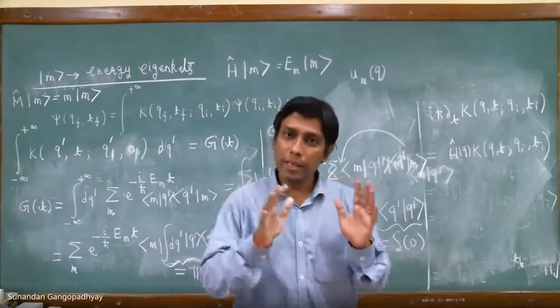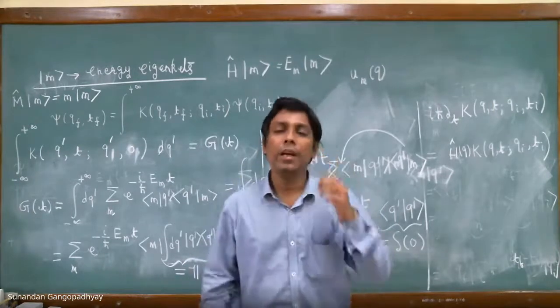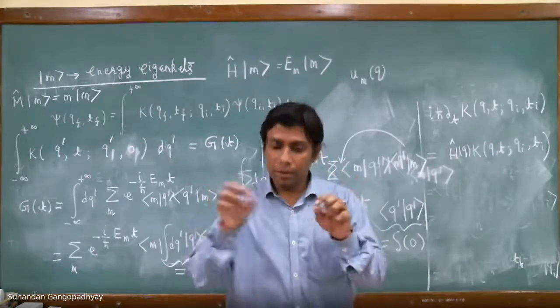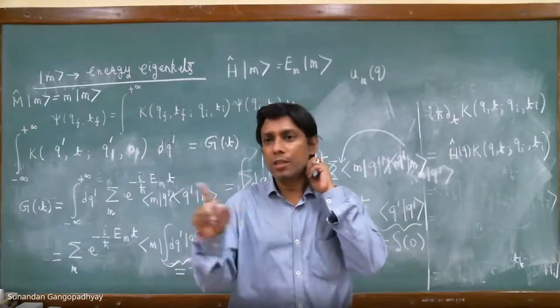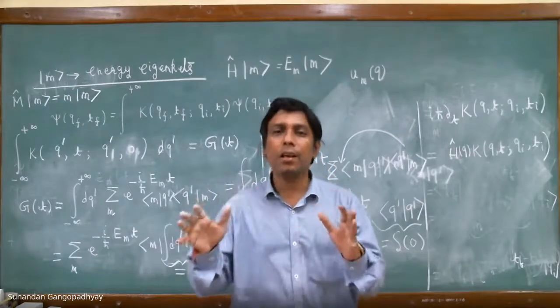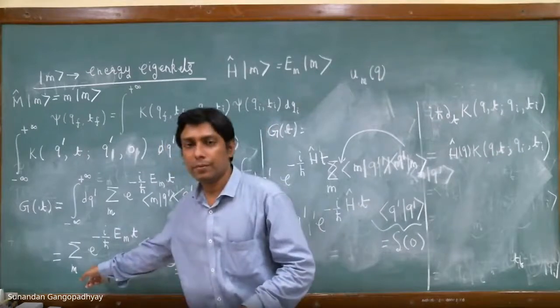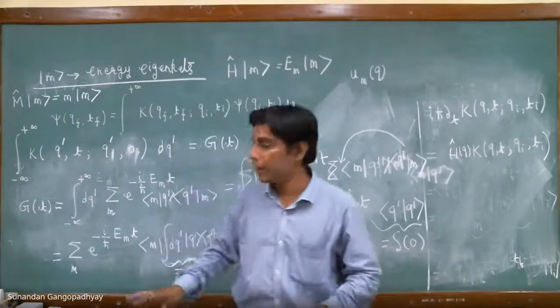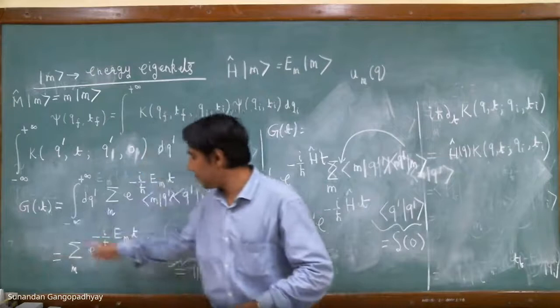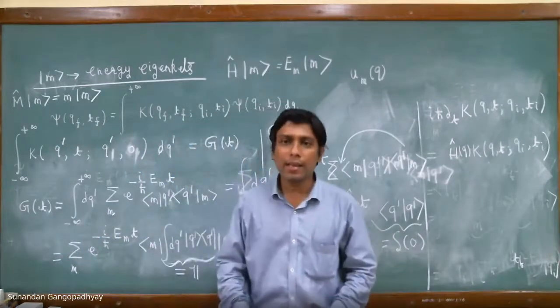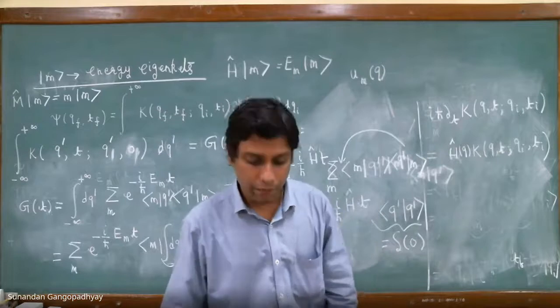We have also seen that if you just make the positions the same and integrate, the space integral of this propagator is a function of time, and that function of time is basically this expression. So this is the summary of the results that we have derived today.